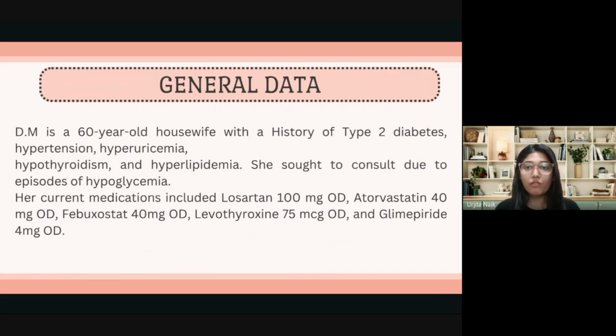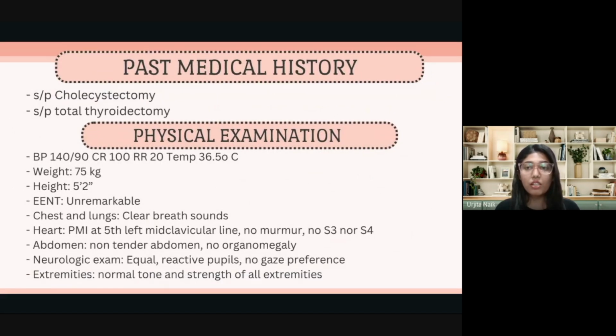Past medical history and physical examination. The patient has a past medical history of cholecystectomy and total thyroidectomy. On physical examination, her vital signs were stable but showed elevated blood pressure at 140 by 90 mmHg and a pulse rate of 100 bpm. No significant findings were noted on EENT, cardiac, respiratory, abdominal, and neurologic examinations.